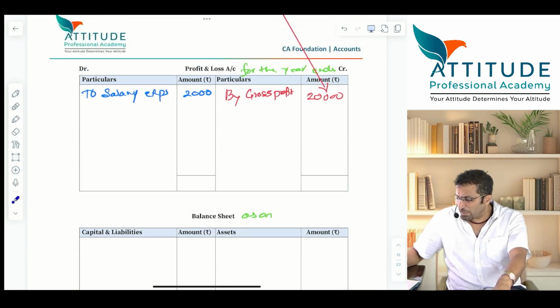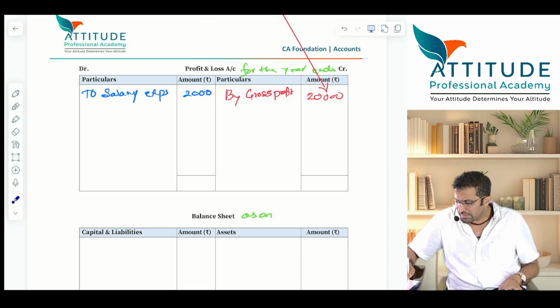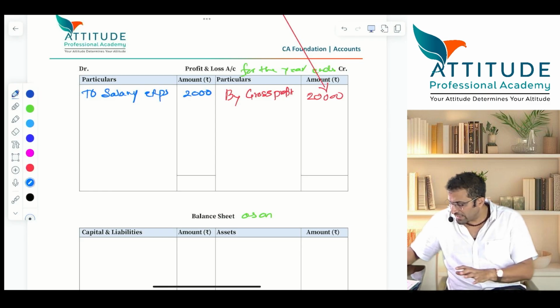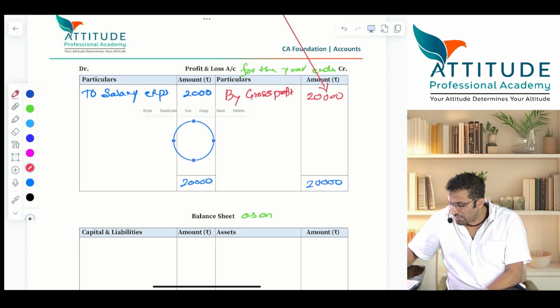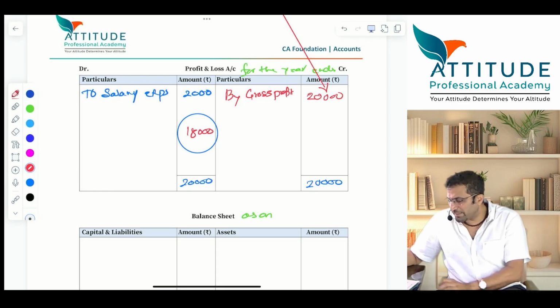Now P&L account. Now P&L account you have to close, correct? Which side is heavier? Credit side is heavier. How much? The same balance you write here, 20,000. What is the balancing figure? Very good. Net profit. 18,000 net profit. Tell me the entry. P&L account debit to net profit.